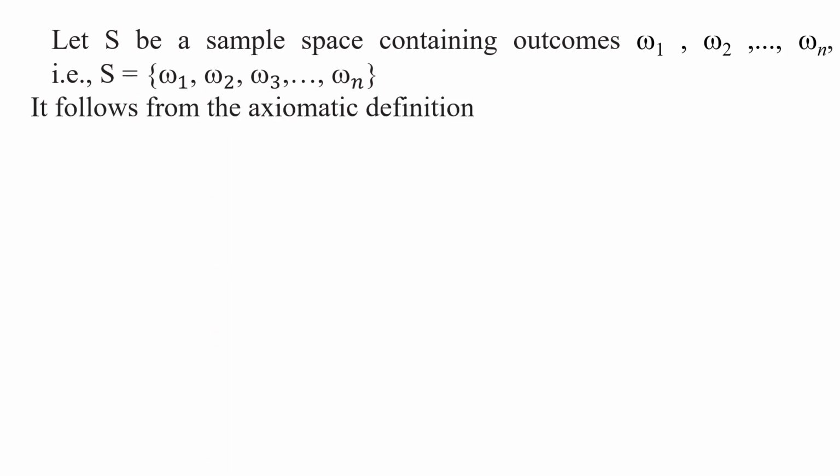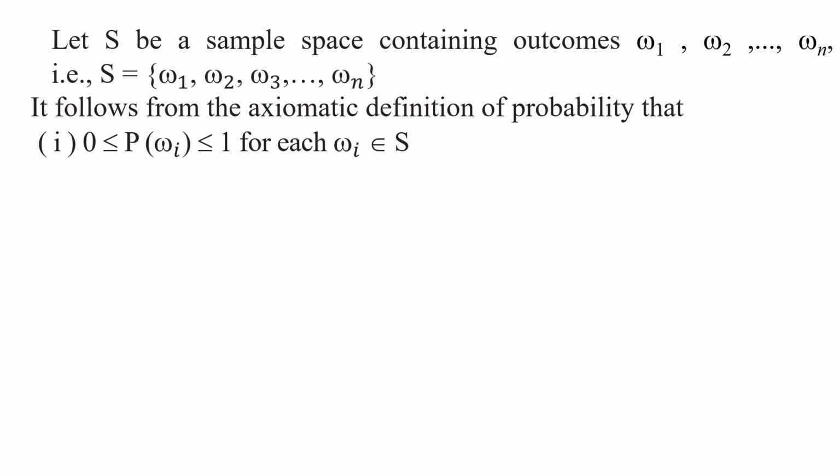It follows from the axiomatic definition of probability that, first, 0 is less than or equal to P of omega i is less than or equal to 1 for each omega i belongs to S. Understood this point, my children? This is the first axiom: the probability of any sample point always lies between 0 and 1, including 0 and 1 also. Please remember these axioms, my children.